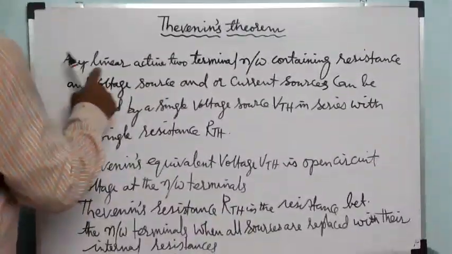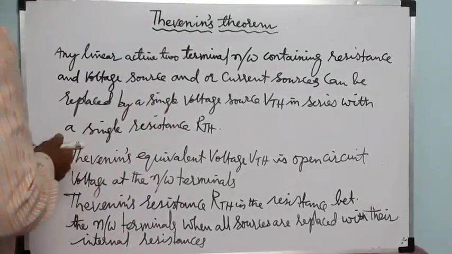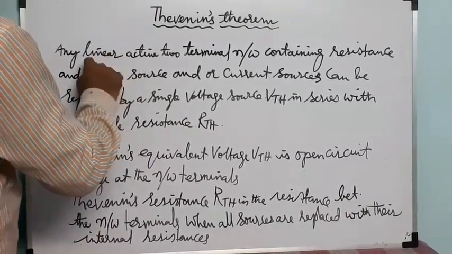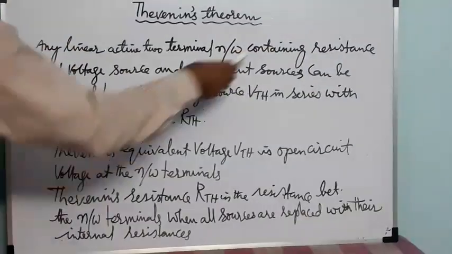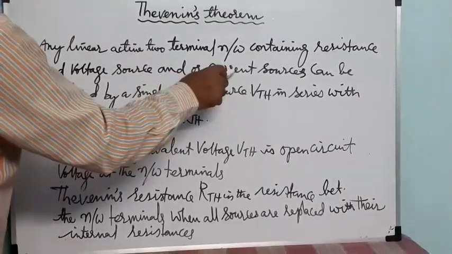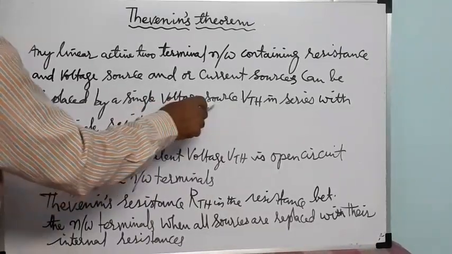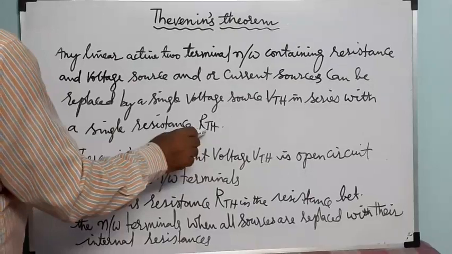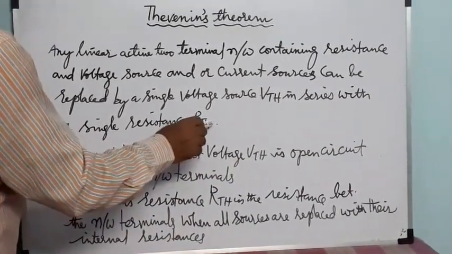Thevenin's theorem: any linear active two-terminal network. Here I am saying linear, not non-linear, so my problems are only on linear networks. A two-terminal network containing resistance, voltage source and current source can be replaced by a single voltage source VTH in series with a single resistance RTH.